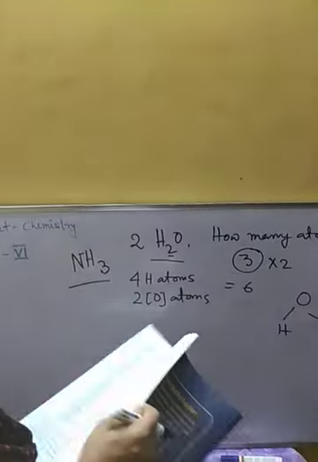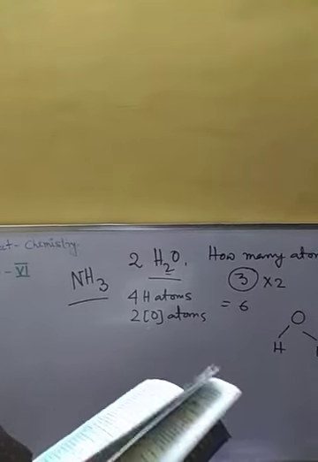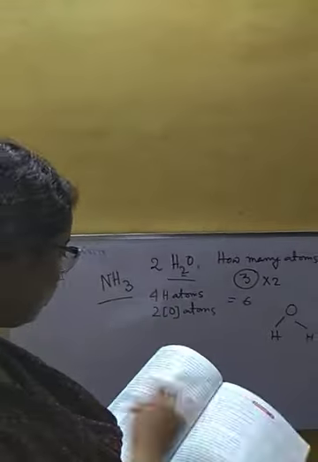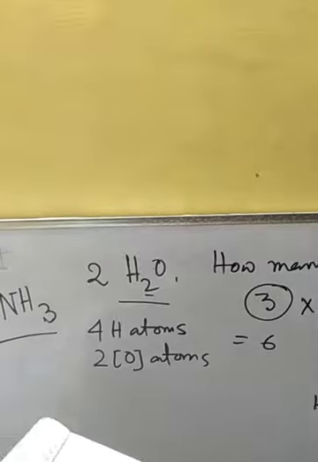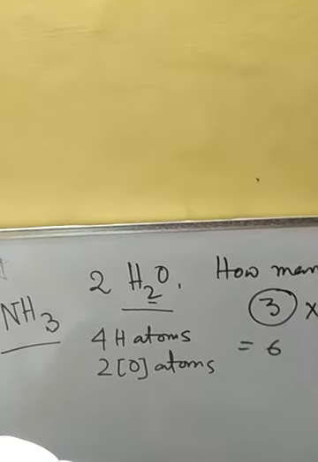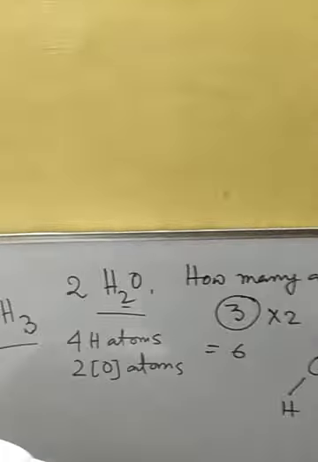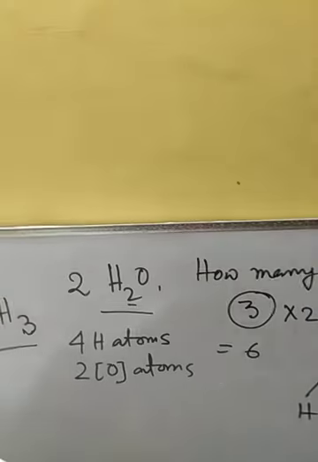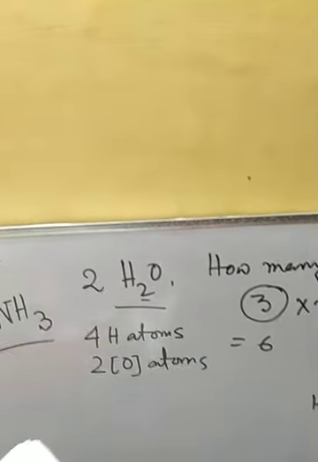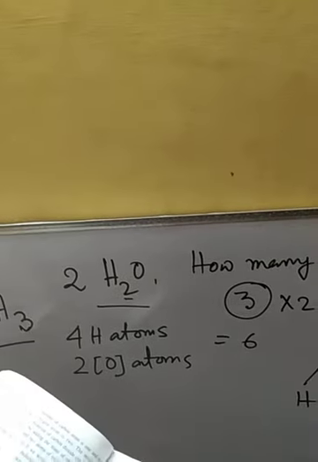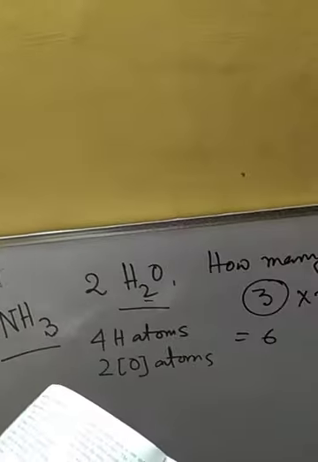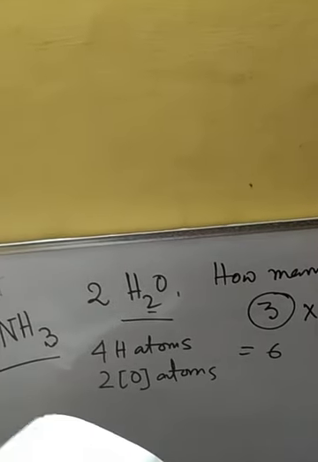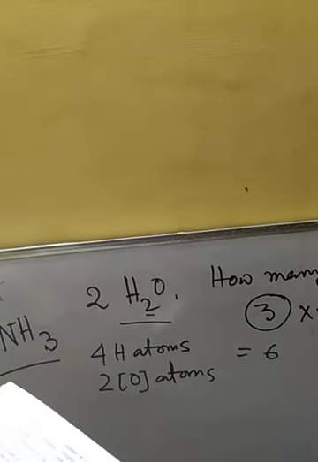Next, for this chapter, the rest of these things, the formulas and the uses of different elements and compounds, we have not done, you know that, and this will not be there in the exam. I'm telling you the page number, just note it down. Page number 49, uses of different elements and compounds on the basis of their properties. This we have not done.